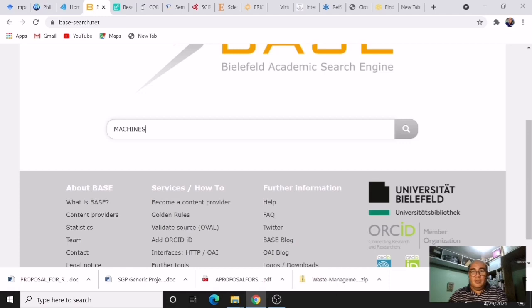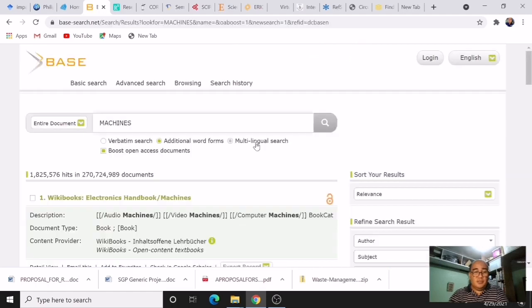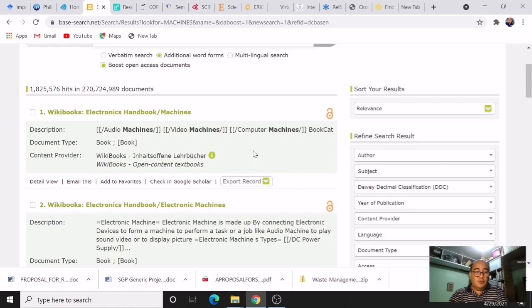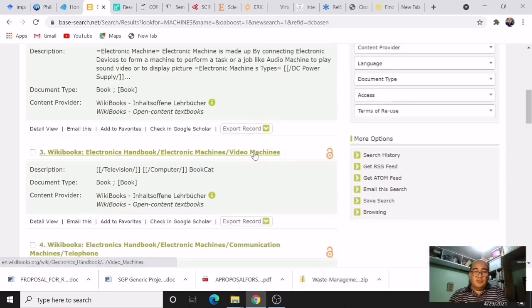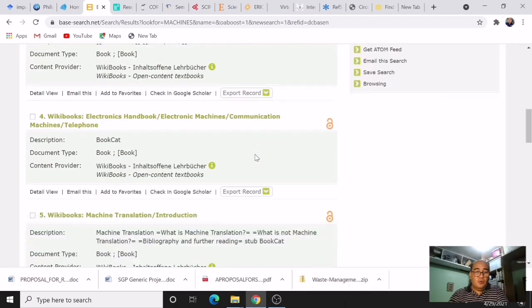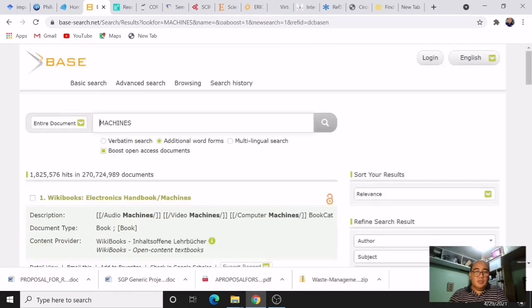Of course, if you want to get the most out of your search, you have to type exactly the title of your research. So it gives you information or researches or books which have something to do with the search. Okay, so that is BASE.